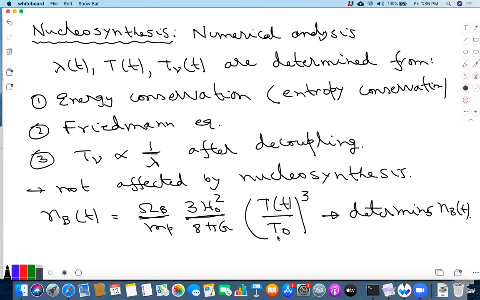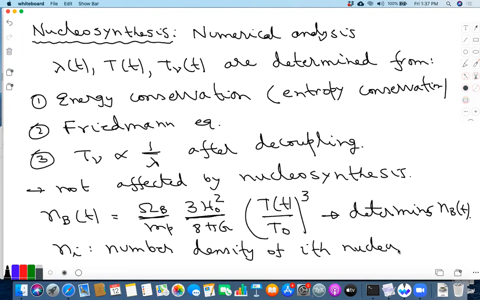And then we have to calculate N_i. This is the number density of the ith nucleus. And this includes p and n, and all the heavy nuclei, deuterium, helium 3, hydrogen 3, helium 4, and so on.